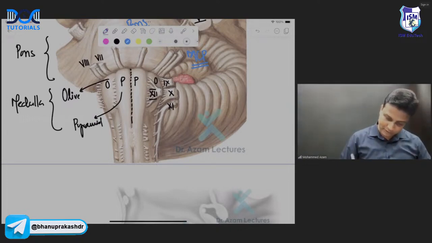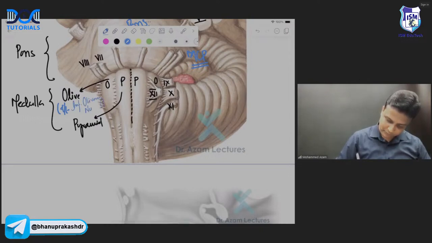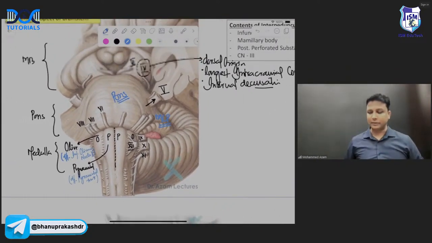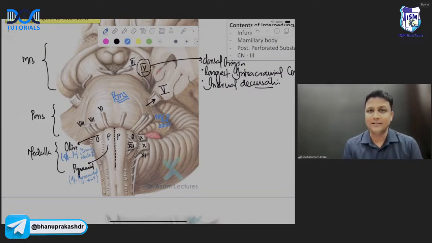Okay, now, please write down there. Olive will be elevated due to what, sir? Due to inferior olivary nucleus. And pyramid will be actually elevated due to the pyramidal tract, sir, because the pyramidal tract passes from here. Are you understanding me? So in this manner, all these points you have to remember in this diagram here, sir. Perfectly done. Are you understanding, my dear friends? Are you getting the clarity in the concept here?